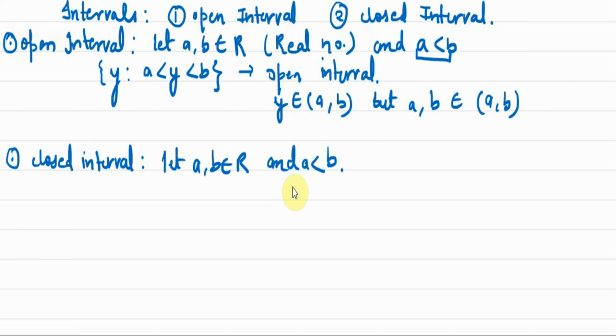A is less than b. Then there exists a set y such that y lies between again a and b, but it is greater than equal to a and less than equal to b. That means a and b are also included in the interval.